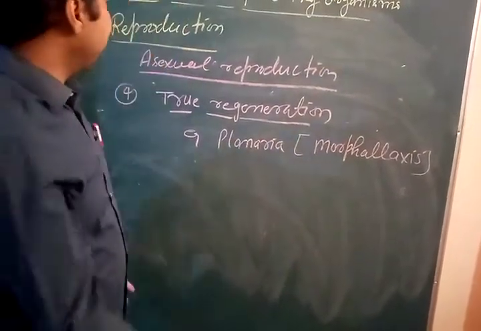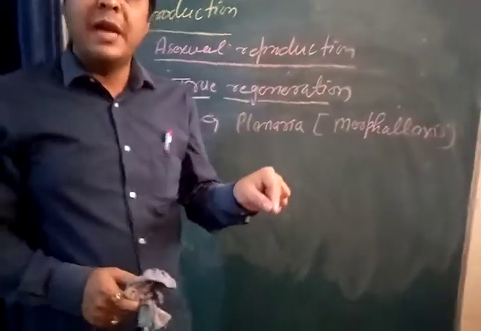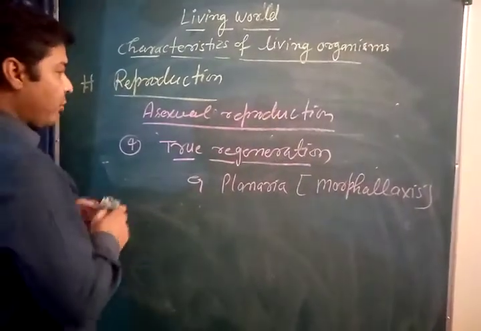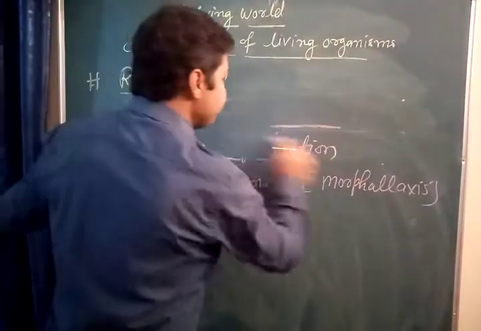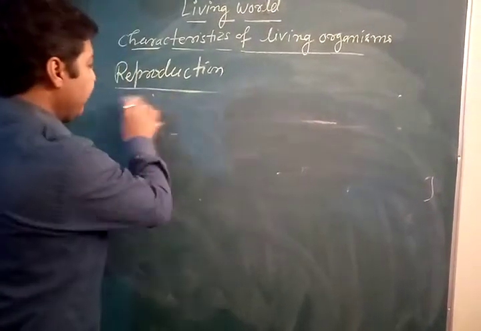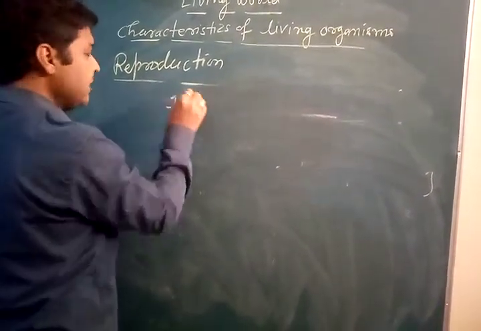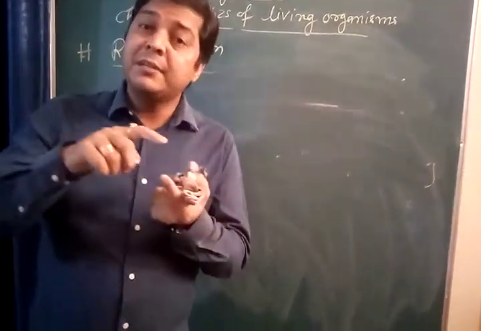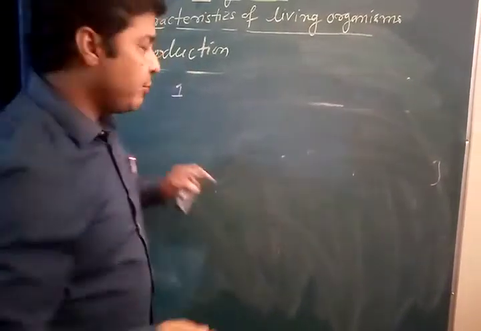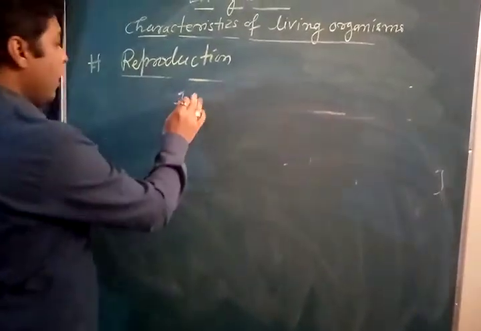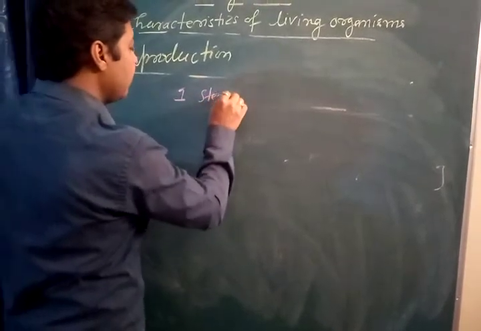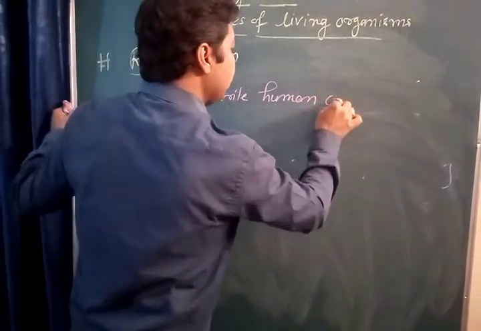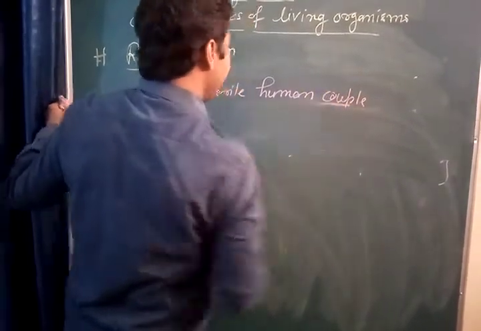But the question arises, why is reproduction also known as a non-defining property? So reproduction is called a non-defining property. I try to give the answer. See, in case of some living organisms, for example, some living organisms cannot reproduce. They are living organisms, but they don't have the ability to perform reproduction. So for example, we say a sterile human couple.